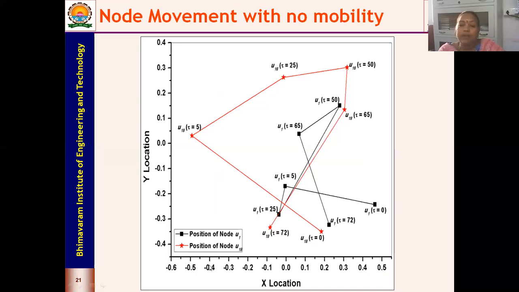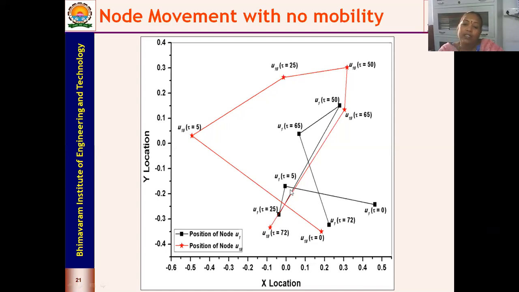And next, I said we are not considering any mobility. I have considered two different nodes over here. The black one indicates one node, say U1, and red indicates the 18th node. So you can see the movement of the nodes at different instants of time. Say U1 node at t equal to 0: x is around 0.45, and y is some value greater than minus 0.2.